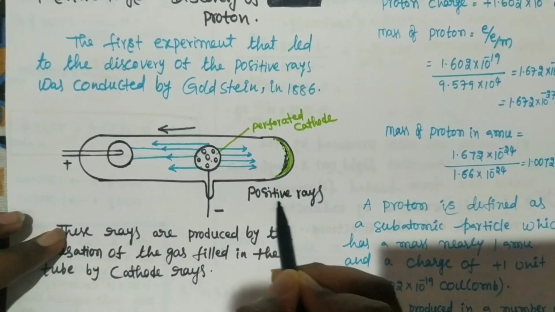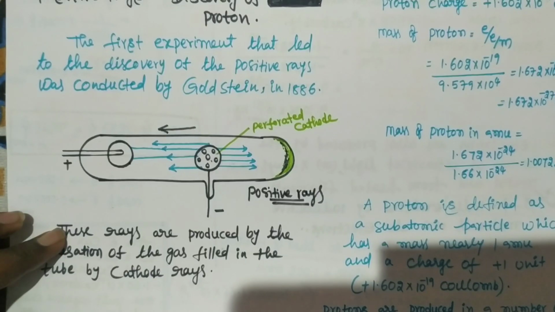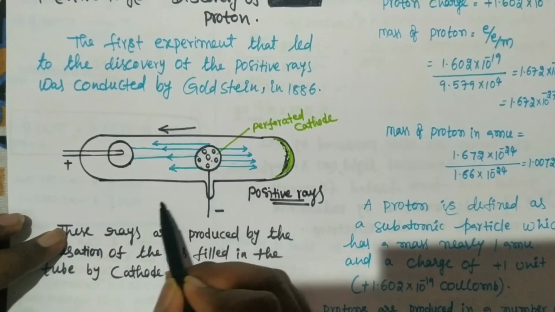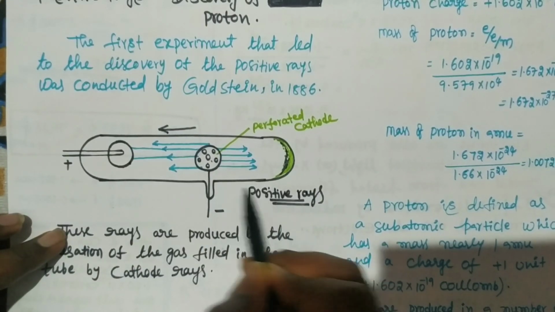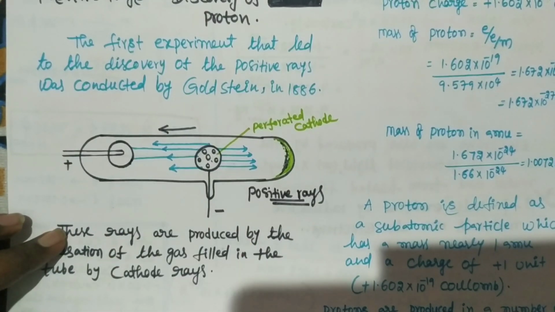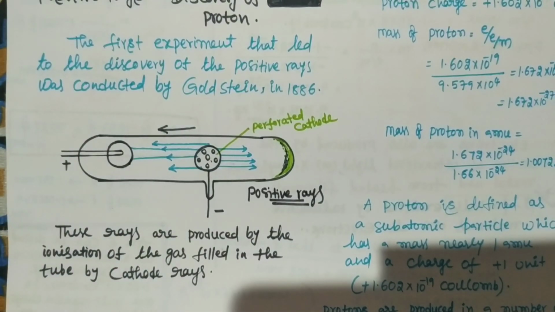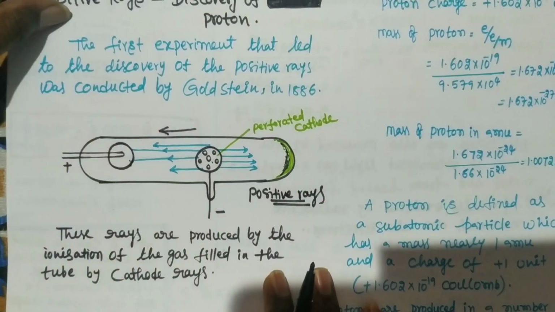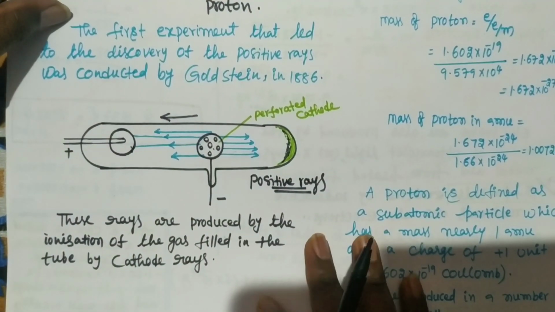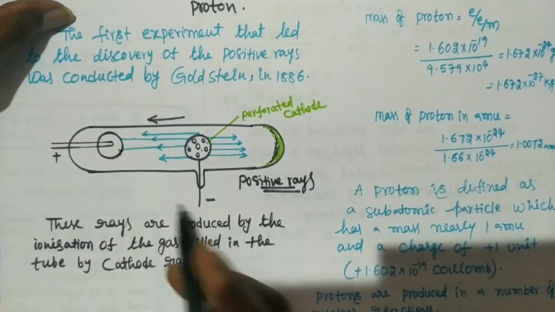Anode rays are not originated at the anode. Cathode rays originate at the cathode, so they are called cathode rays. But anode rays are not originated at the anode. So where are these anode rays generated? We can see now.